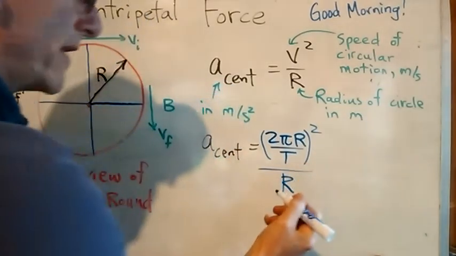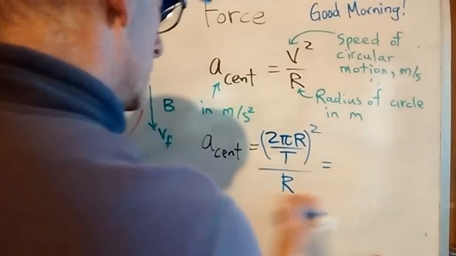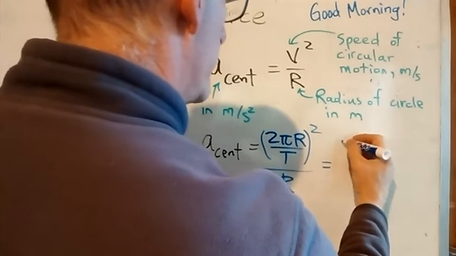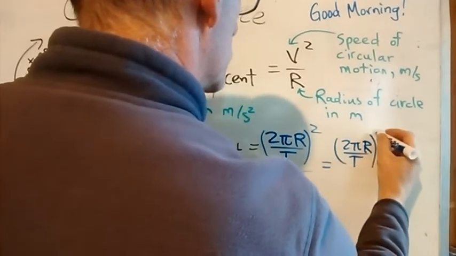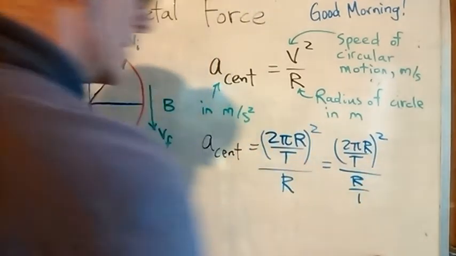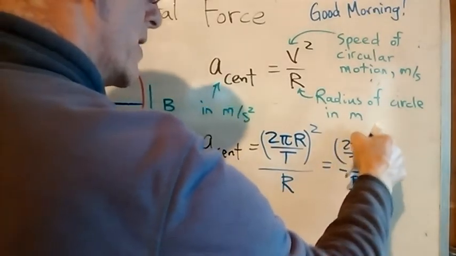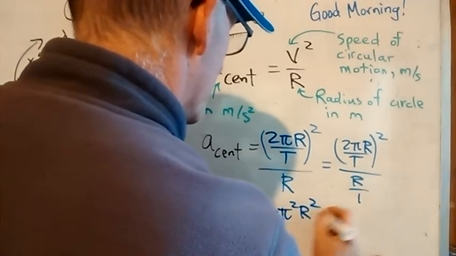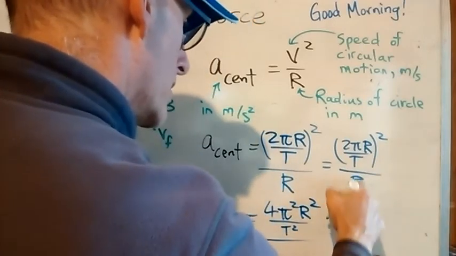And just to make it a little bit more digestible in terms of putting numbers in, I get (2 pi r over T) squared over r over 1, and that equals 4 pi squared r squared over T squared, all over r over 1.